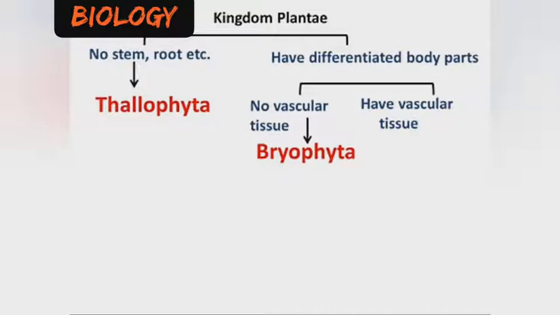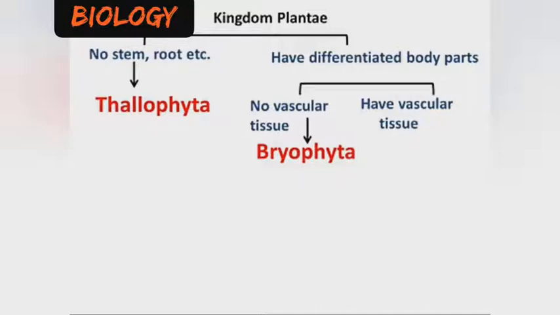So what are the Bryophytes? Bryophytes are also a subdivision of the kingdom Plantae. In this aspect, the Bryophytes have differentiated body parts.